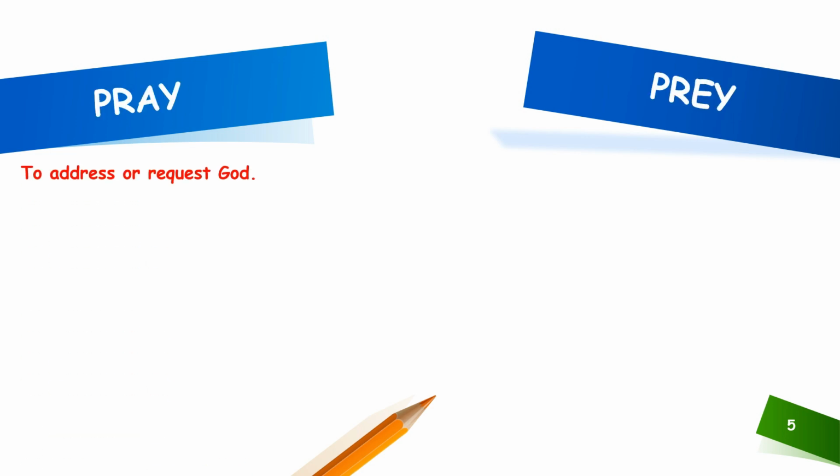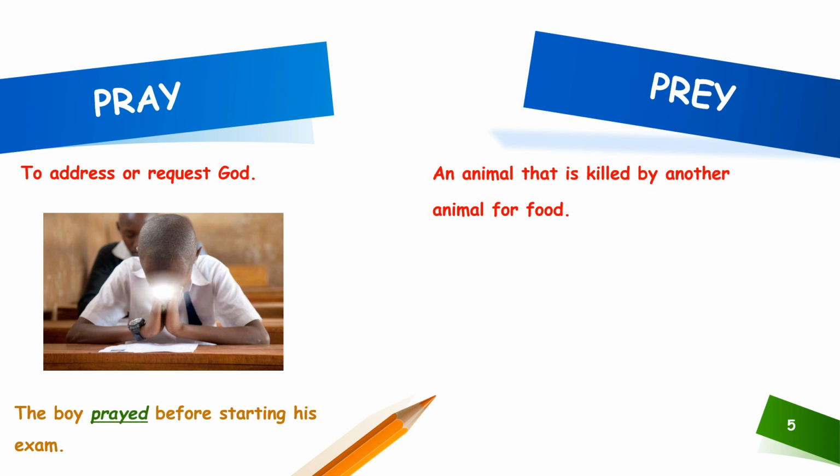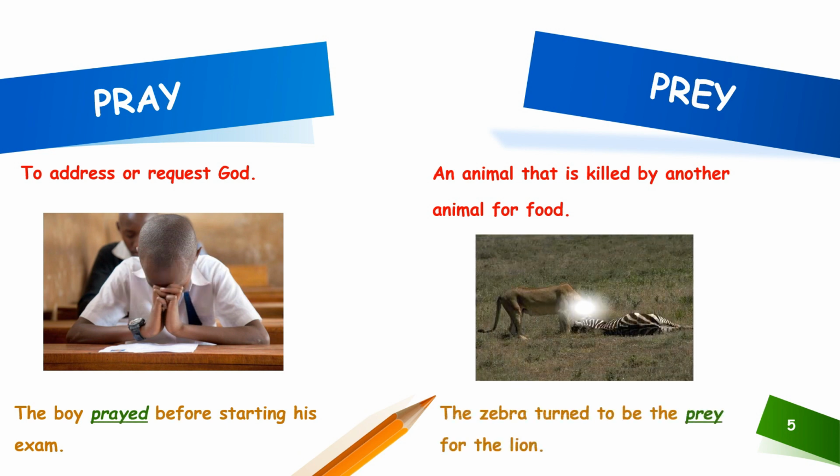The fifth set of homophones for discussion is pray and prey. Pray is to address or request God, and prey is an animal that is killed by another animal for food. Now, let us see how to use this homophone in a sentence. The boy prayed before starting his exam, and the zebra turned out to be the prey for the lion.